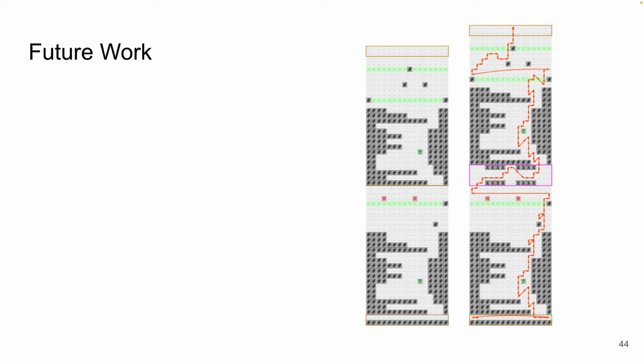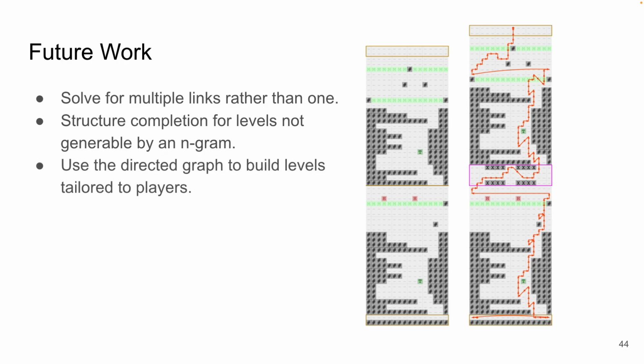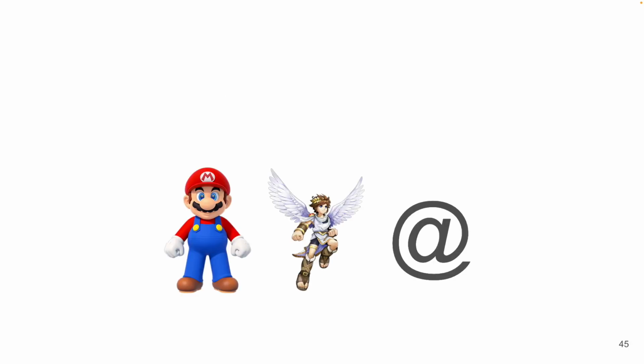As for future work, the first thing we are interested in addressing is the problem we found for Dungeongrams by linking for k slices, where we currently only solve for k equals 2. Secondly, we want to address the problem with structure completion by coming up with a method that will work with any level segment generator. Lastly, we want to use the directed graph we built to build levels tailored to players. In conclusion, linking is a powerful, new method to form levels from level segments.